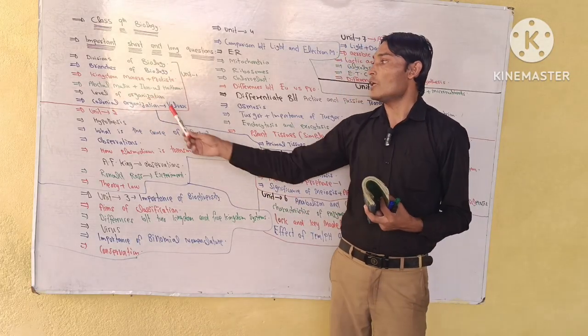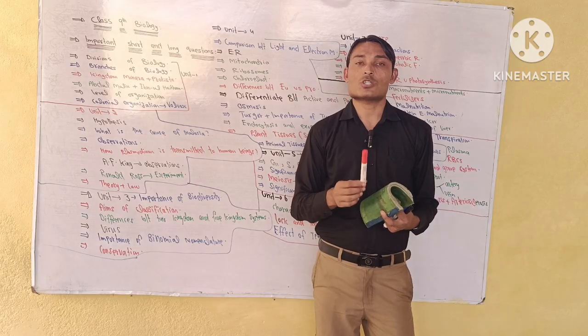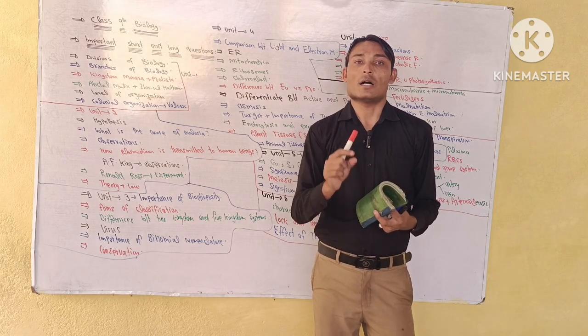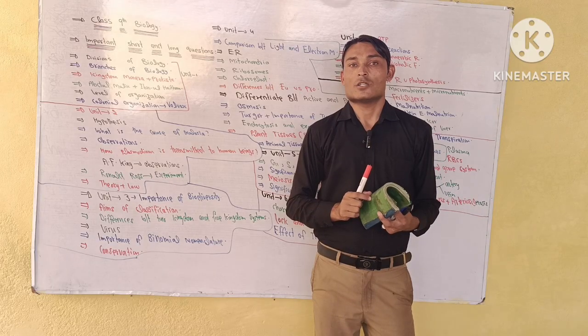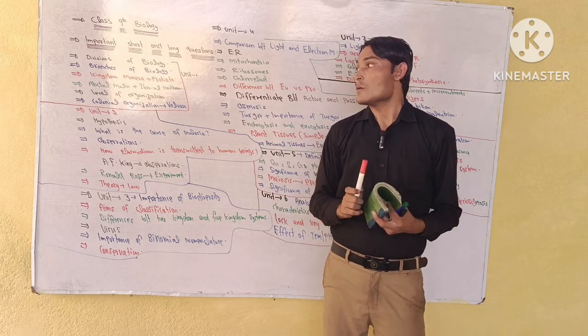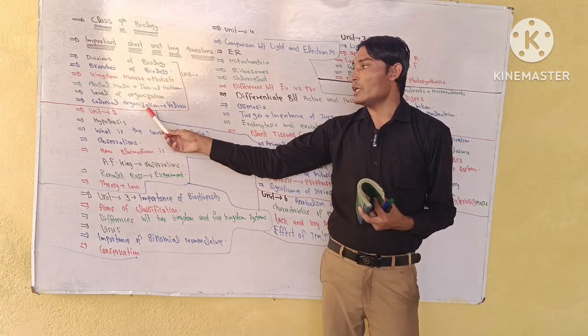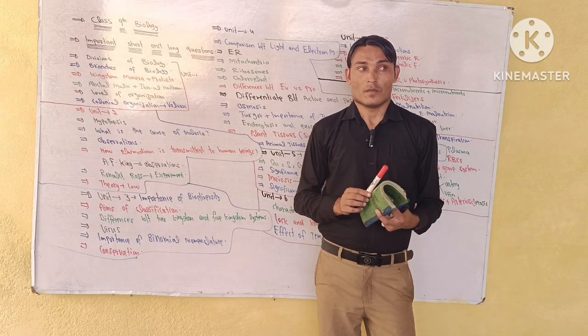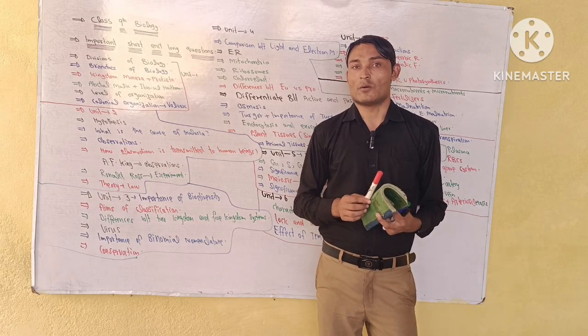Next question is level of organization. The most important question is level of organization, but you need to remember only a little bit, not too much, just the definitions. Next one is colonial organizations. Volvox is the most important question. So this was all from chapter number 1.